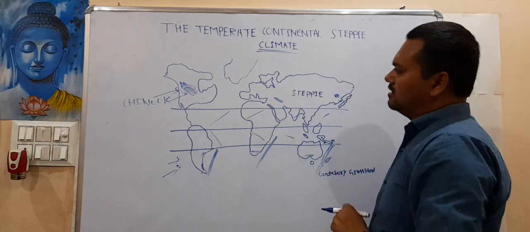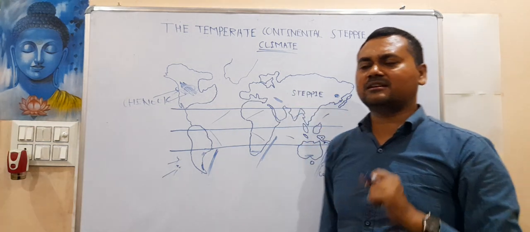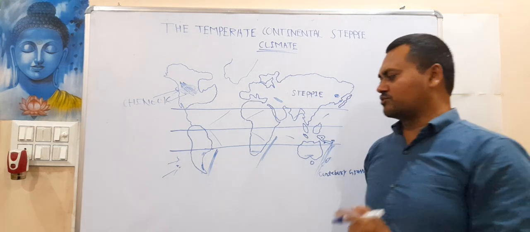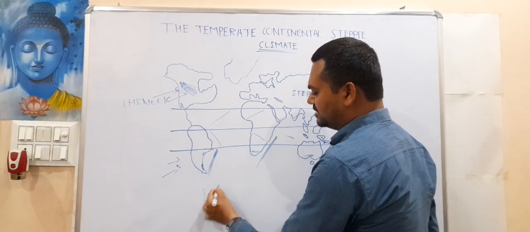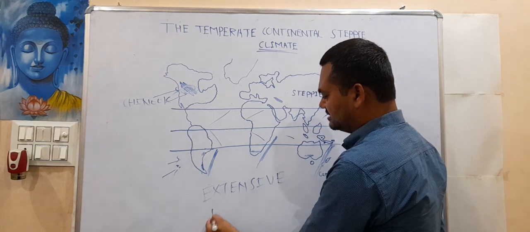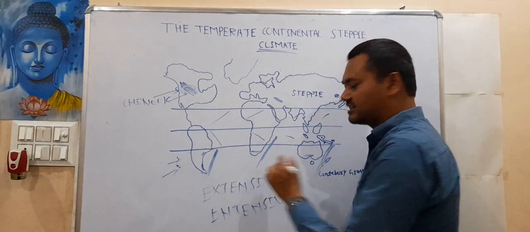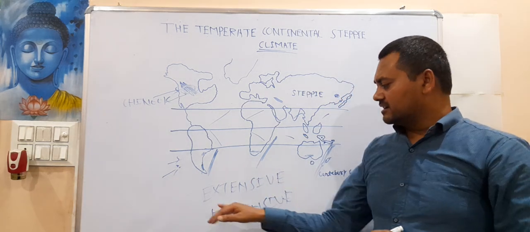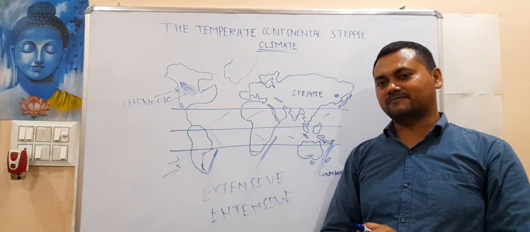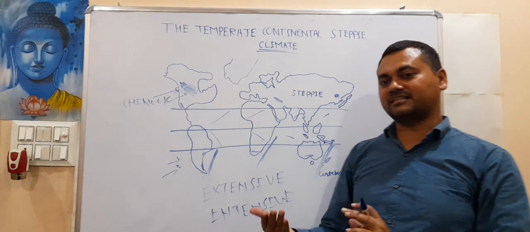Okay. Other than this, I want to discuss some of the problems of this kind of climate, and one of them is that there are two terms. One is called extensive farming, and the other is intensive farming. What do you think? In these places, what kind of farming is prevalent? Extensive or intensive? It is extensive.